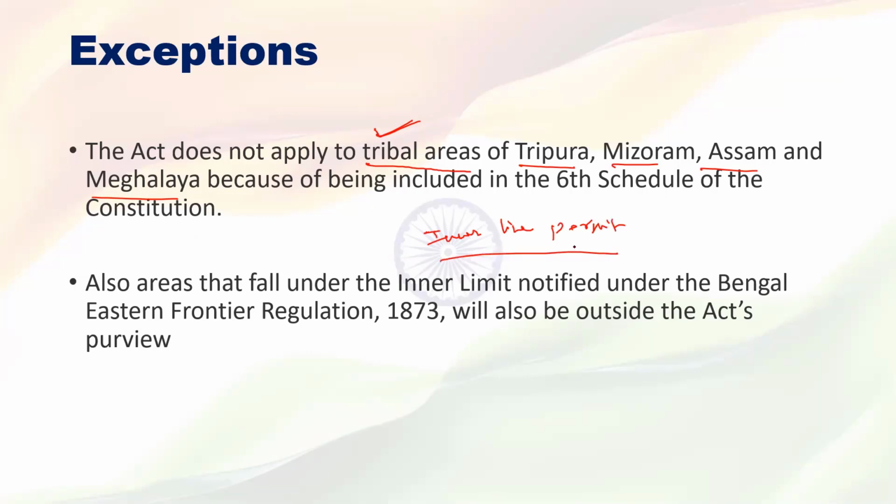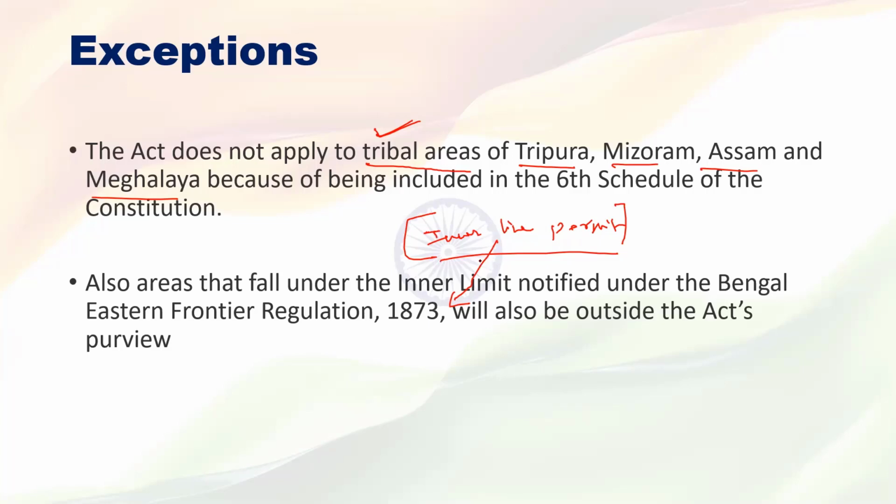What is that inner line permit? The concept of inner line permit was introduced in India by Britishers. It was not introduced by India. When? In the year 1873, under the Bengal Eastern Frontier Regulation.